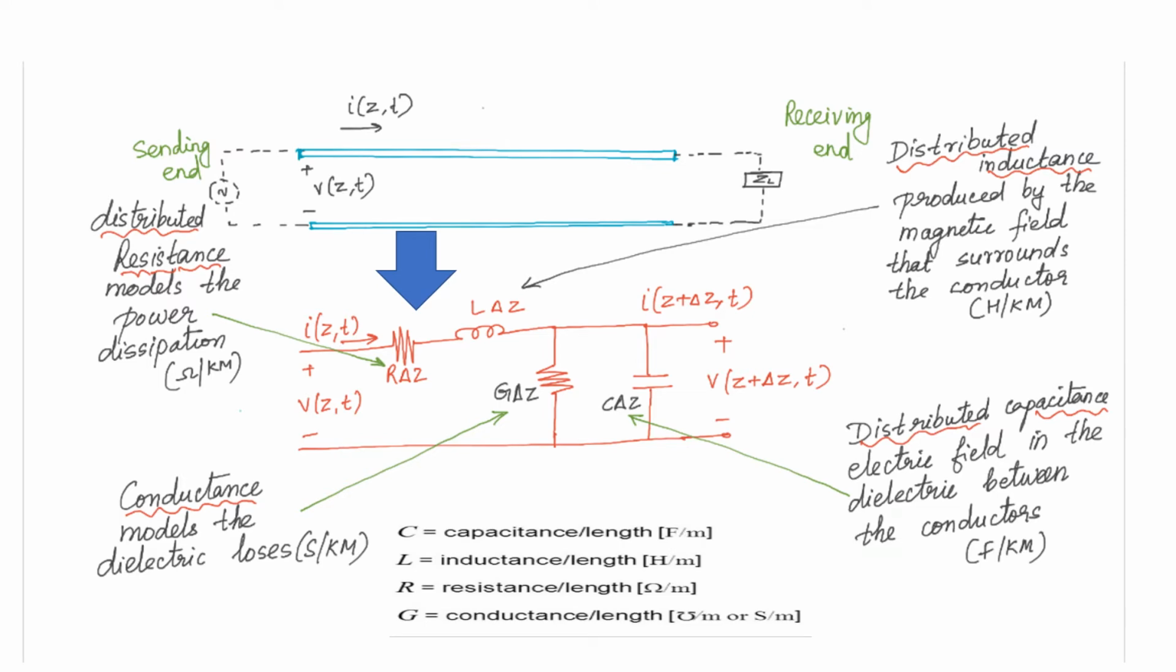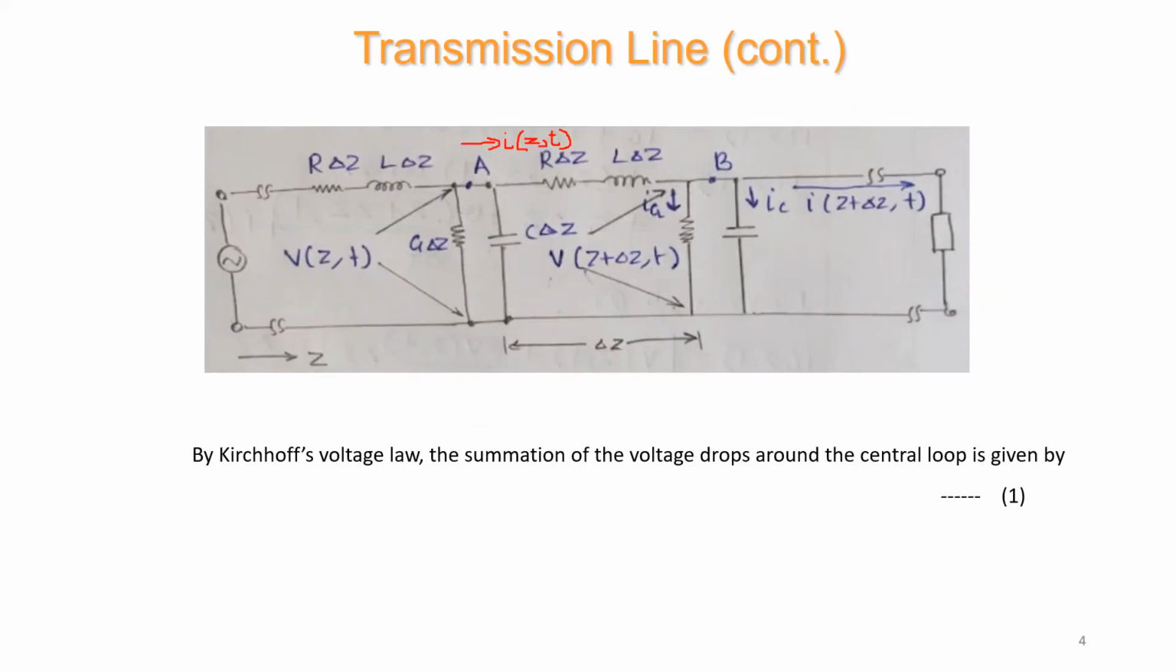So here we can denote it as, so the same elements can be considered for the entire line. So here this denotes that it is a long line, and at some point we have considered what would be the model of the transmission line.